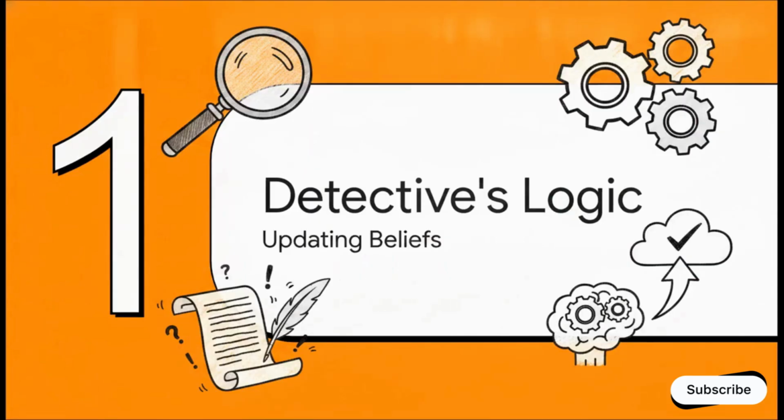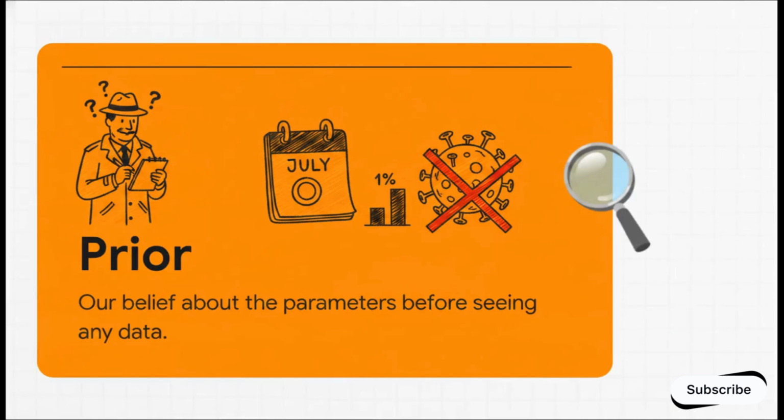Okay, Section 1. The detective's logic. So to solve this inverse problem, we have to dig up an ingenious 18th century mathematical tool called Bayes' theorem. You can think of this theorem as the ultimate belief updater, or honestly, what I like to call the detective's logic. It gives us a rigorous, mathematically sound mechanism for updating what we believe the moment new clues arrive.